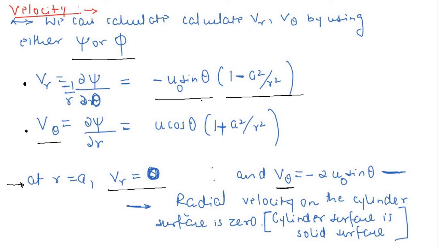Okay, let me just check this equation at r equal to a. This should be, I think, very obvious that this should be reduced. So what just happened to v theta? Did I make any mistake here? Let me see this.